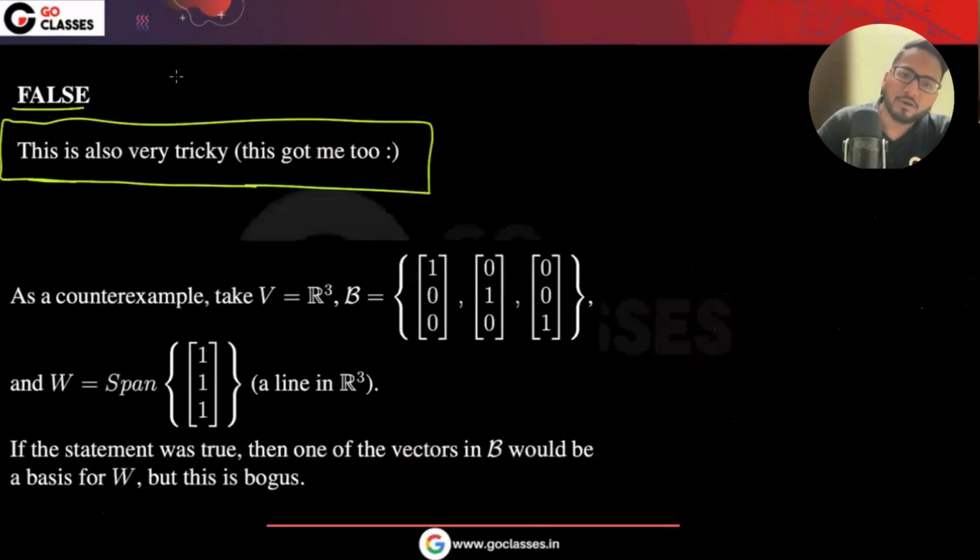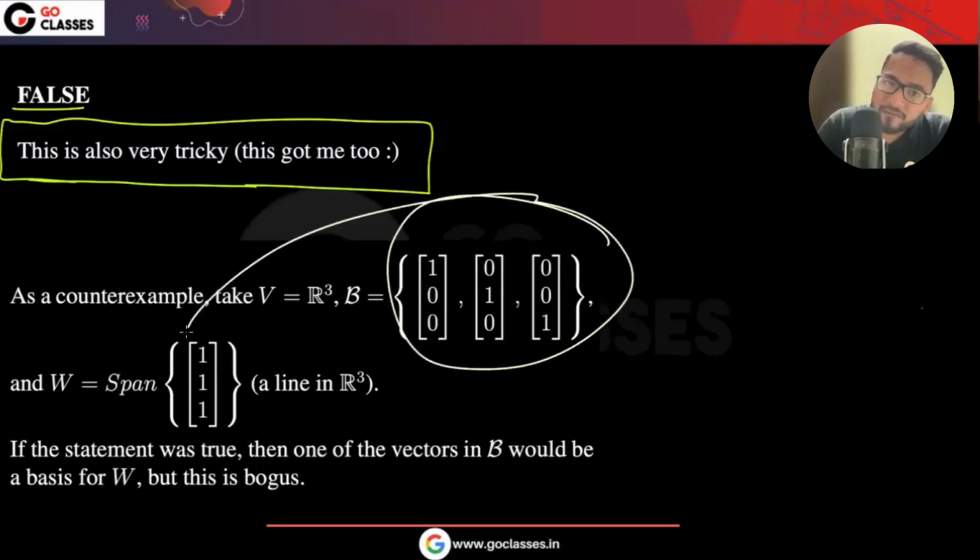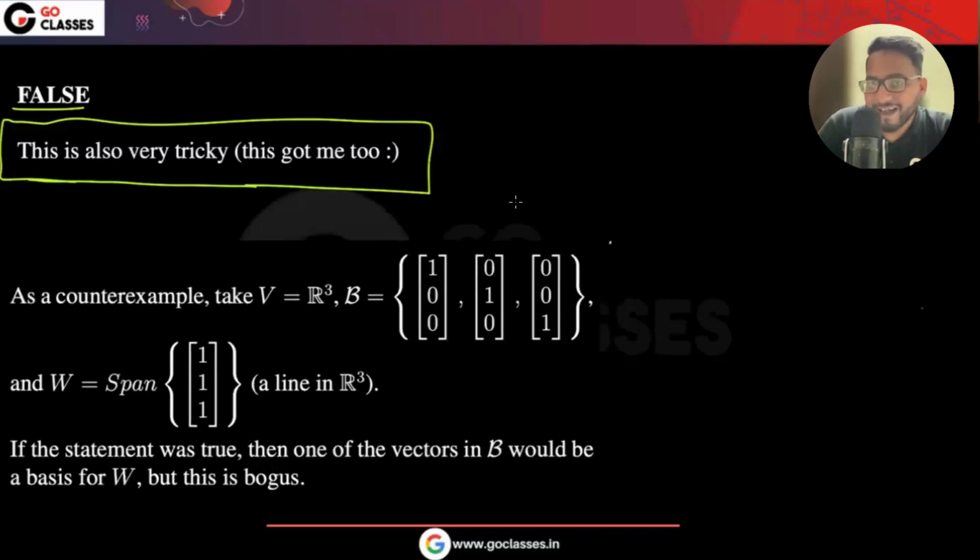See, in the answer also, they are giving a counterexample in R3, I think. They are taking some line in R3, right? Now they are saying if the statement was true, then one of the vectors in V would be the basis for W. Just one of the vectors, or two of the vectors. But this is bogus. Basically, all three of these can fill this subspace. Obviously, all three can get any vector in R3, but just one alone can't do much. Understood?